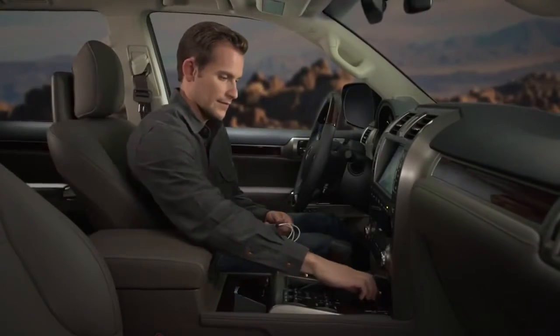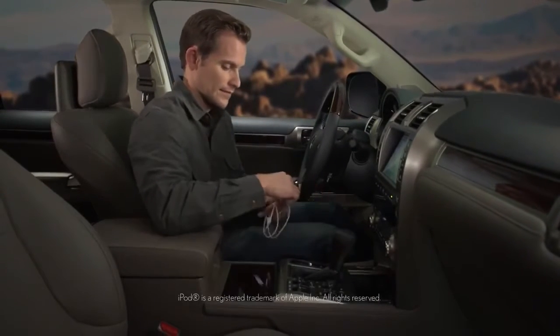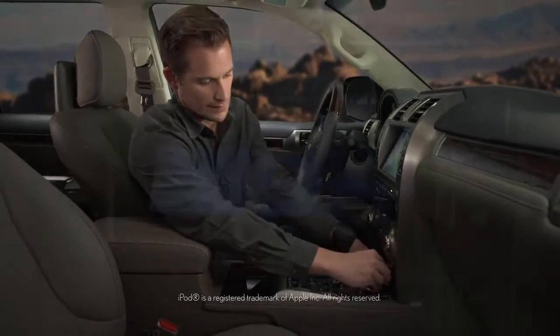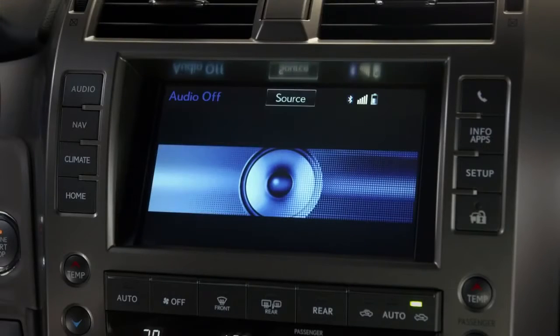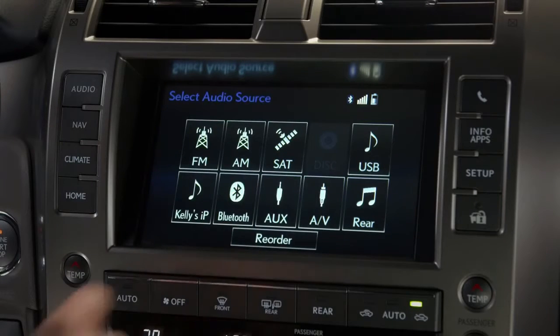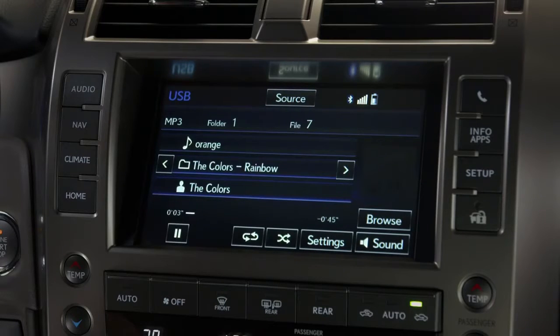The audio system also features an auxiliary input and USB ports inside the center console. When using the USB port, you can control many of your iPod functions. Grace Note technology will display cover art, such as album jacket photos, and the names of the album and artist if they've been stored with the music file. This technology does not work with burned CDs.